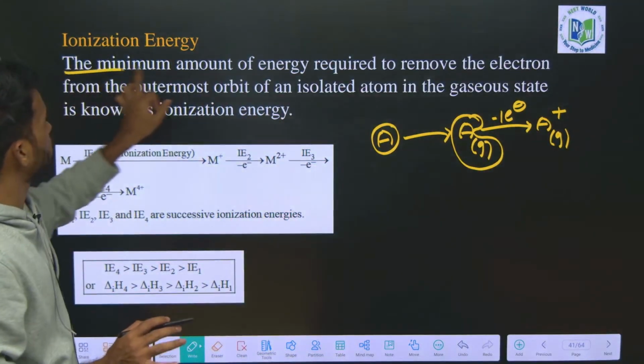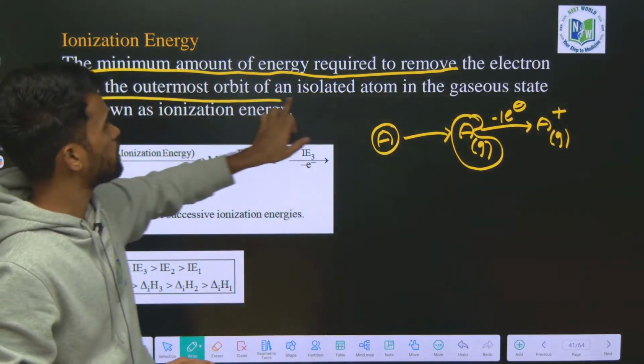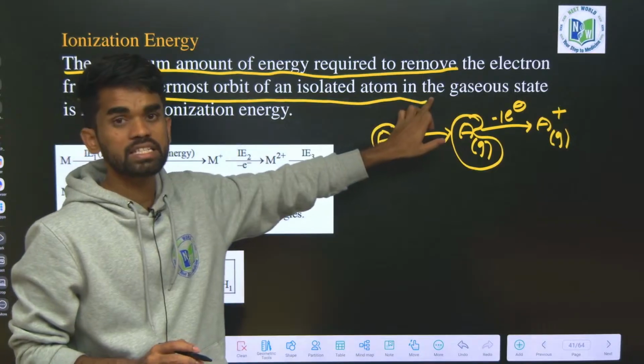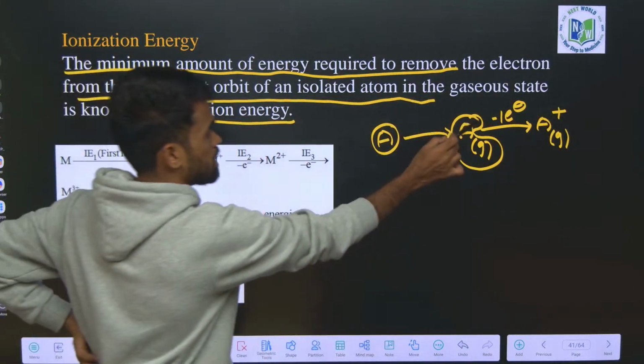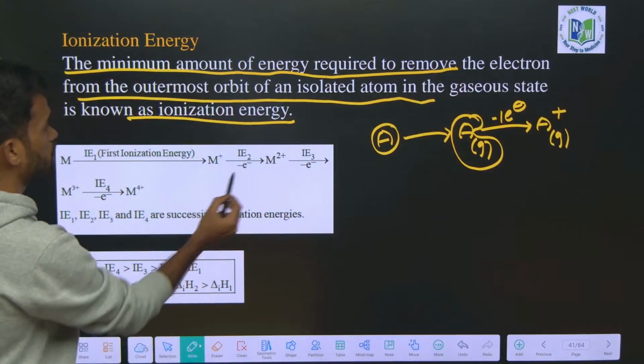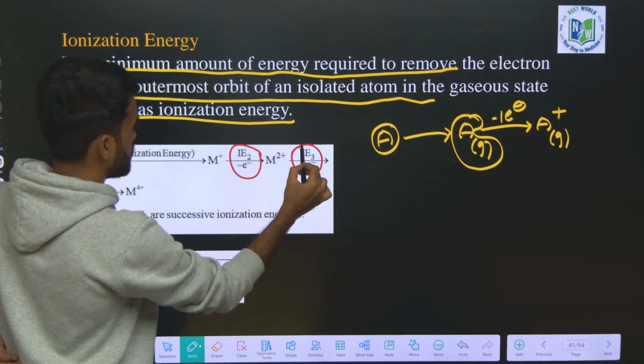The minimum amount of energy required to remove an electron from the outermost orbital of an isolated atom in its gaseous state is called its ionization energy. If I remove the first electron, first ionization energy. If I remove the second electron, second IE. If I remove the third electron, third ionization energy, like this.